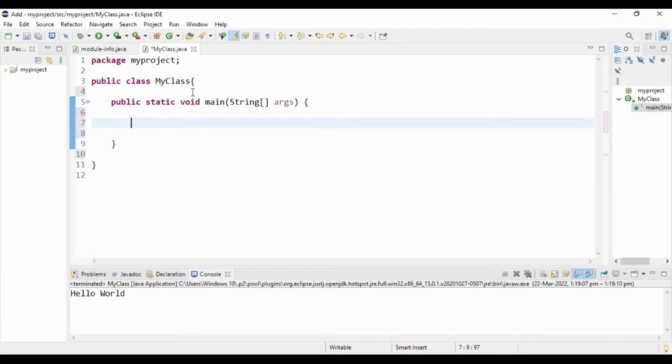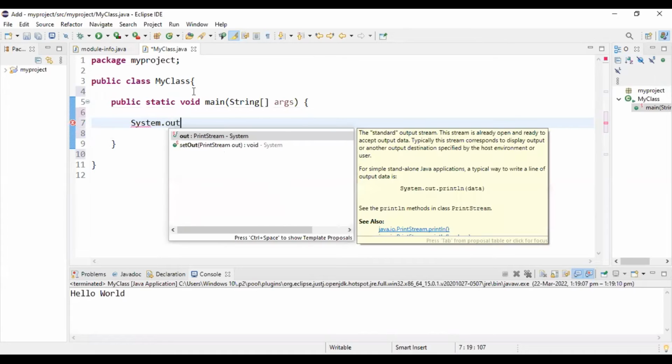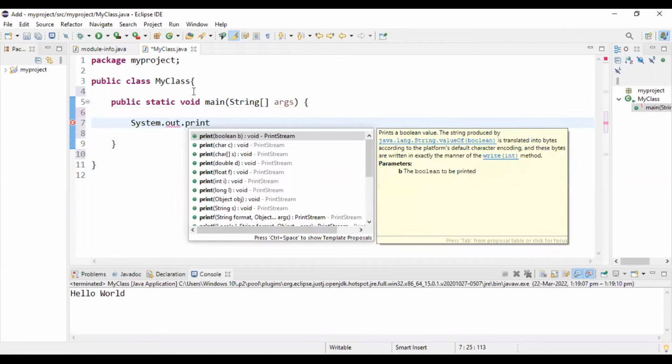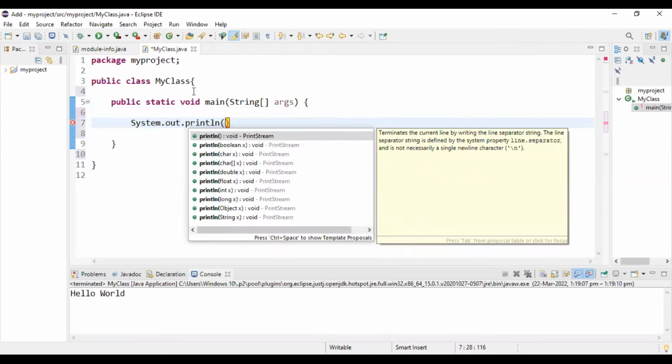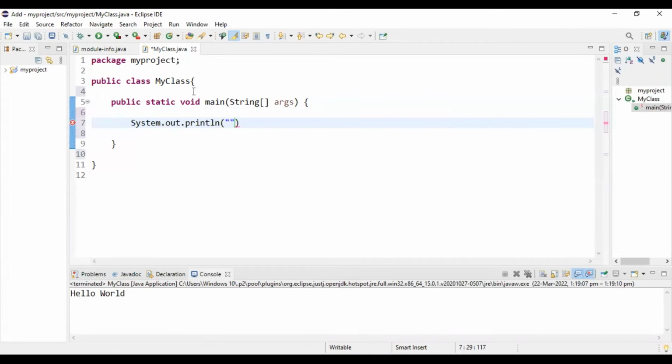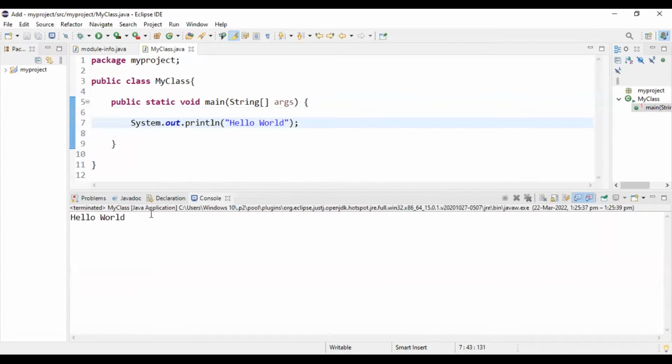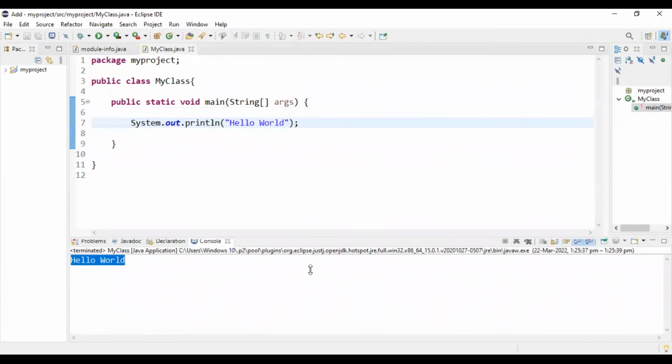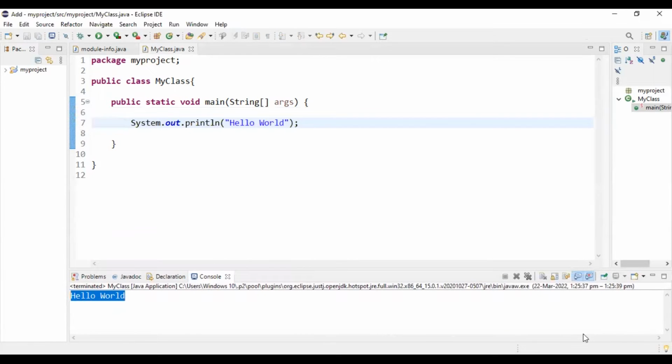So now we are going to write another statement, which is System.out.println, and we are going to write here a hello world program, Hello World, and just end it with a semicolon. So semicolon is necessary whenever we write any kind of statement like this. If we run this one, you can see that here in the output window, Hello World is printed. So this is our first Java code that we have written in the Java programming language.